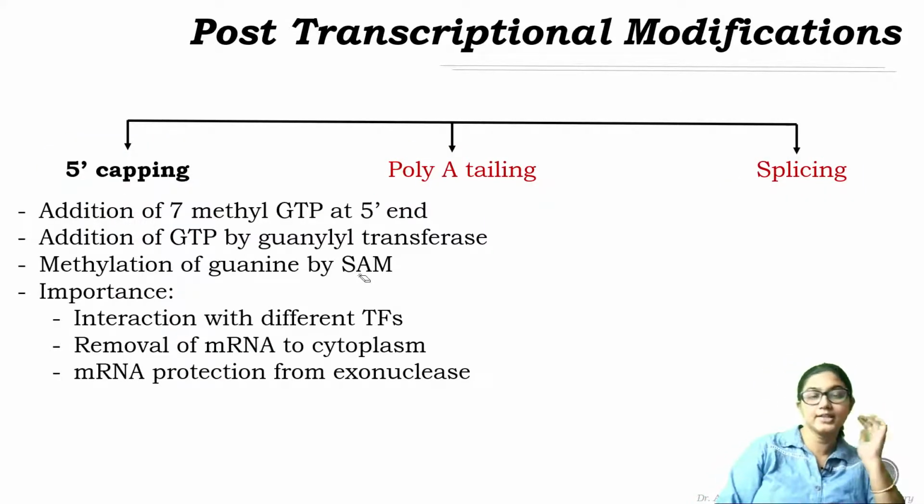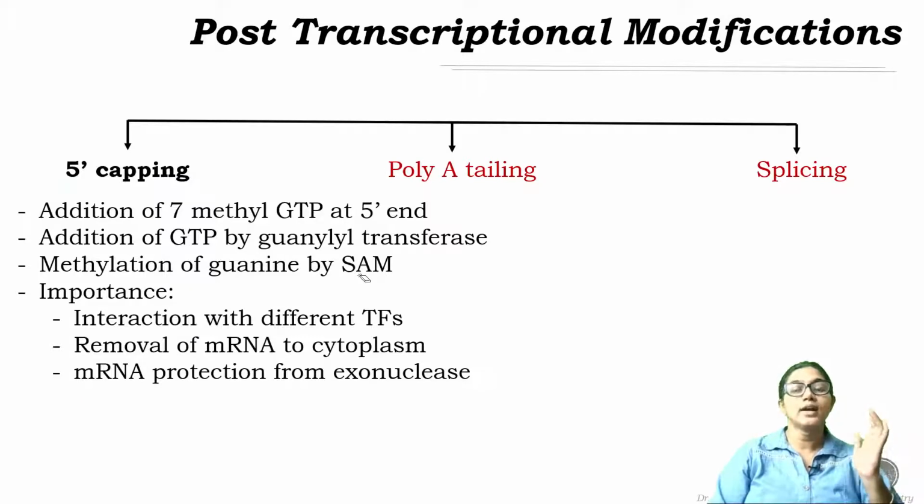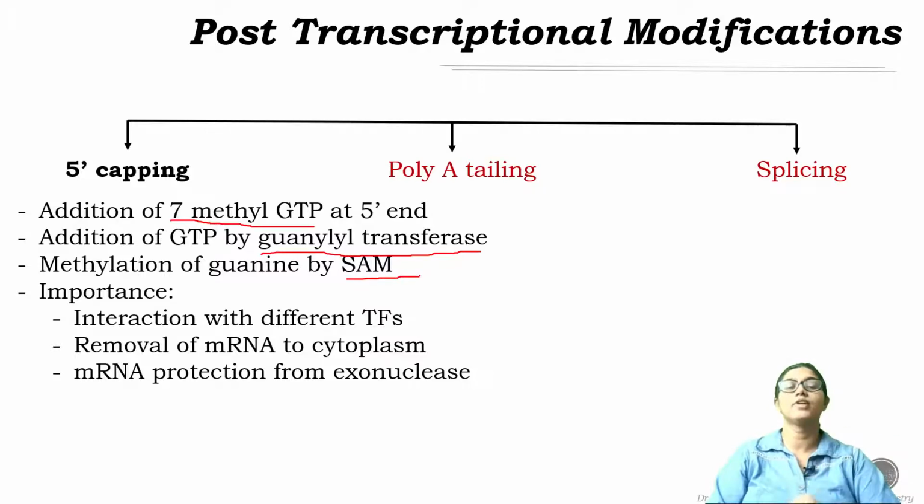So basically there is addition of one cap in the 5' end of nascent mRNA, and that cap comprises of one 7-methyl GTP. A molecule of 7-methyl GTP is attached in the 5' end with the help of the enzyme guanylyl transferase. That GTP is attached by guanylyl transferase and the methyl group is donated by S-adenosyl methionine. This is the common one.